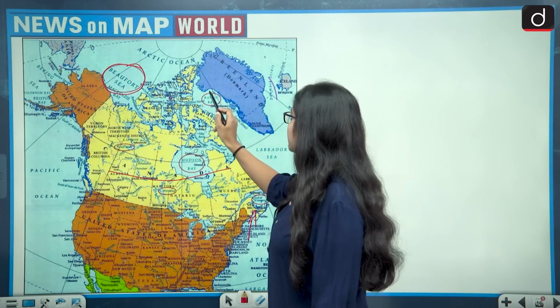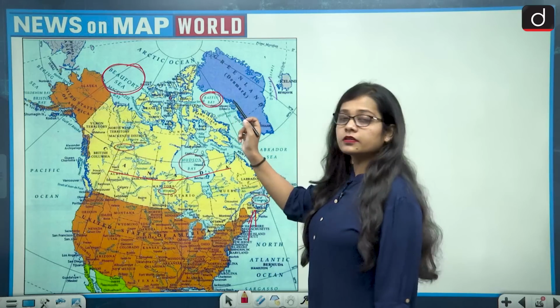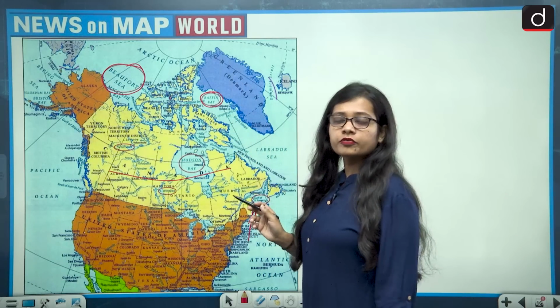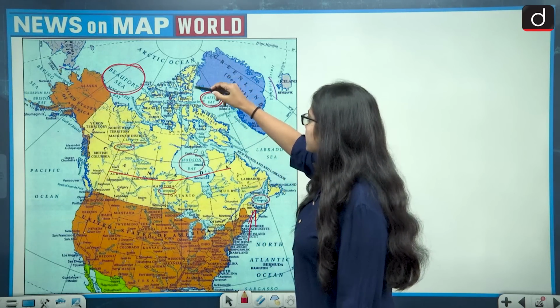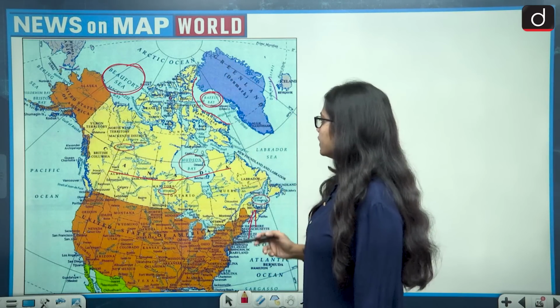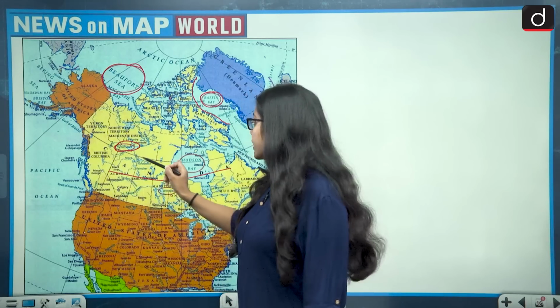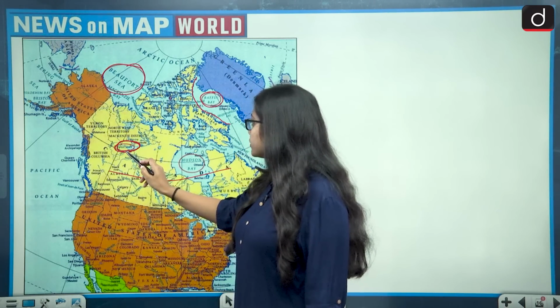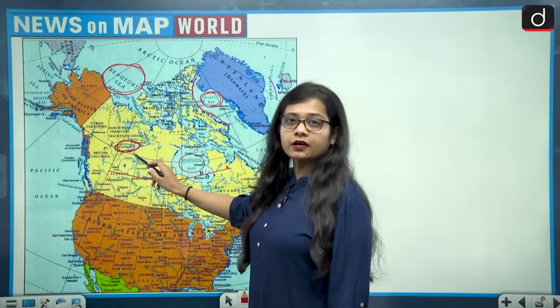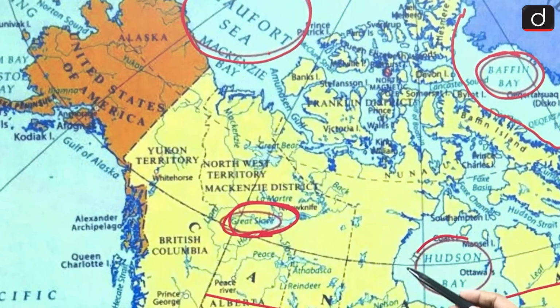Then we have the Baffin Bay. Baffin Bay is also lying in the north of Canada, and it is also among the territorial waters of Canada. It is very visible. Then we have the Great Slave Lake. Great Slave Lake is located within the mainland of Canada. So this is also in Canada. Then we have the Hudson Bay.